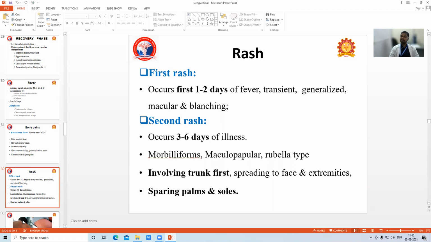So, day 1 is very significant. Day 1 fever with rash, chickenpox. Day 2 with rash, scarlet fever, very sick. Day 3, pox, smallpox. Day 4, must, measles.